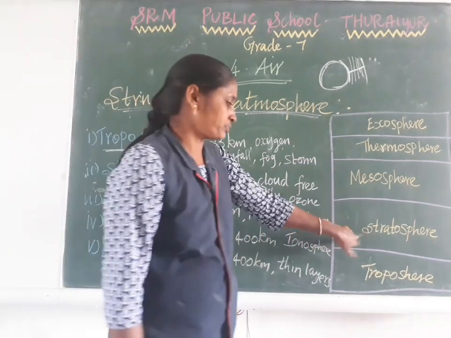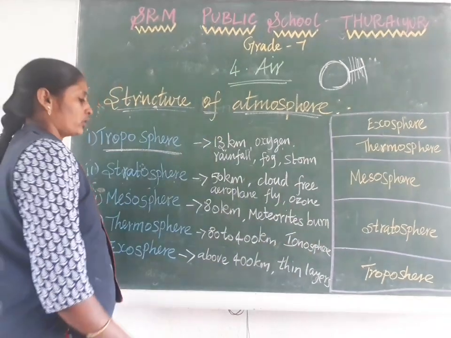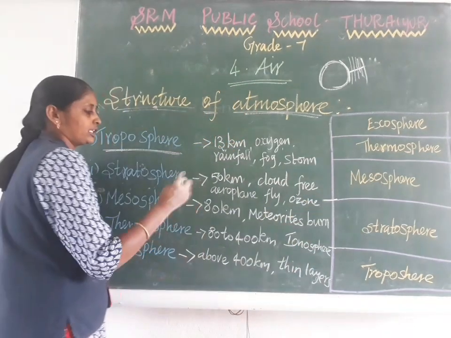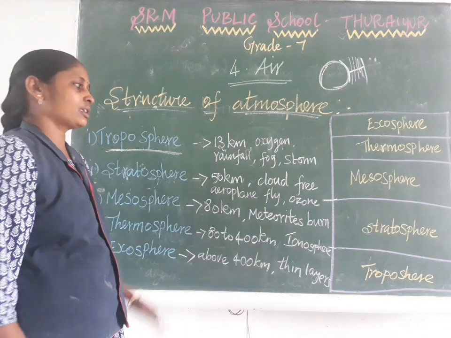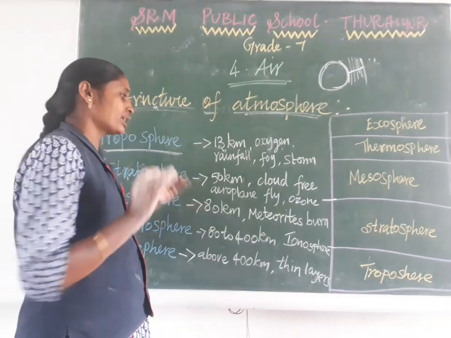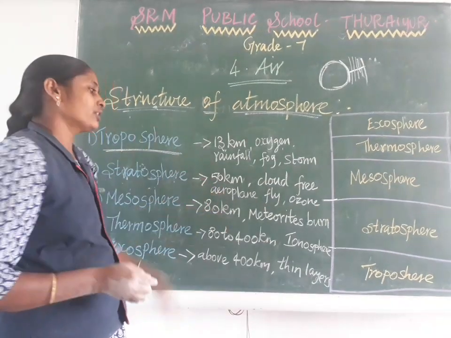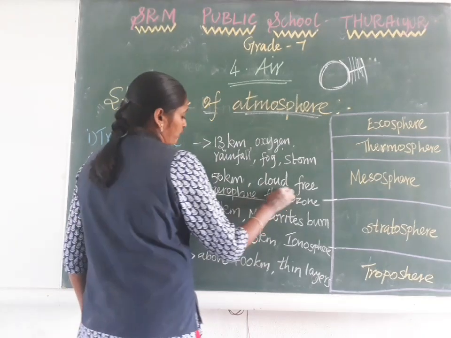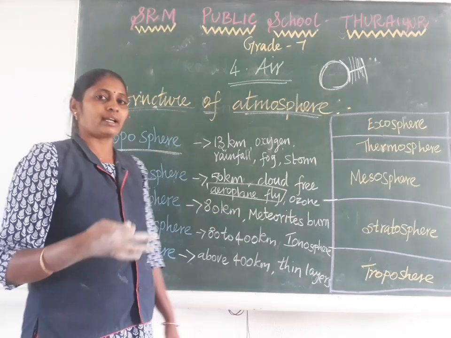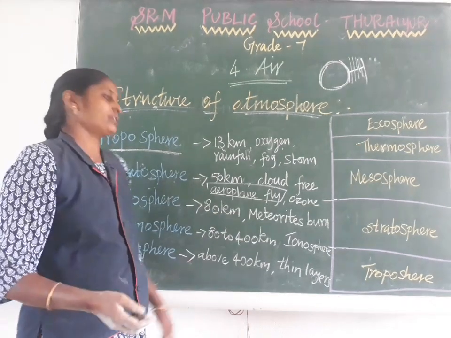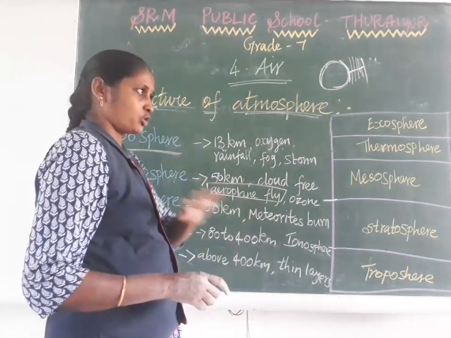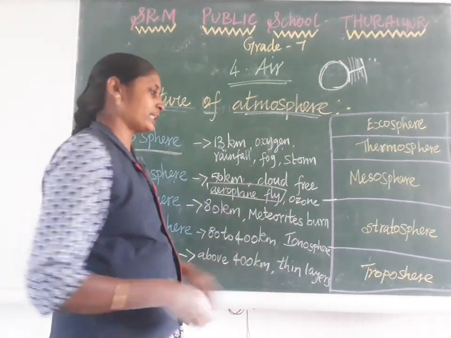Second is the stratosphere. It extends from 13 kilometers to 50 kilometers. This stratosphere is a cloud-free area; we can't see clouds in this region. So this region is suitable for flying aeroplanes. In which atmospheric layer do aeroplanes fly? The stratosphere, because there are no clouds. Where we don't have clouds, that is suitable for flying